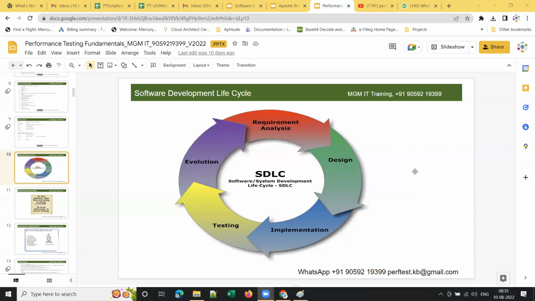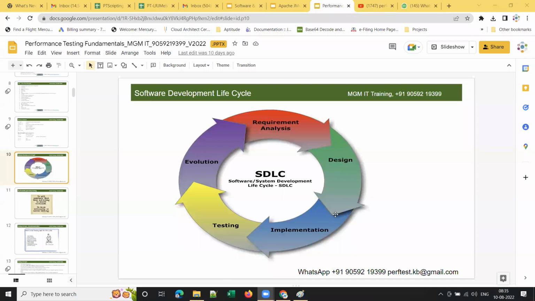So for those who are already working as manual test engineers, there are multiple options for you. One is automation testing, the other is performance testing, right? If you are very good in coding, if you are good in Java or Python or any other programming language, yes, automation testing is one of the best options for you. However, if you are not interested or not good in programming and coding skills, performance testing would be the best career for you. And no matter whether you choose automation or performance, the career growth and opportunities will be the same. Packages will be more or less the same for automation and performance.